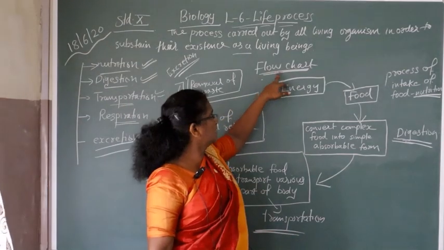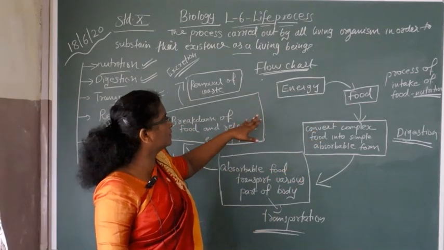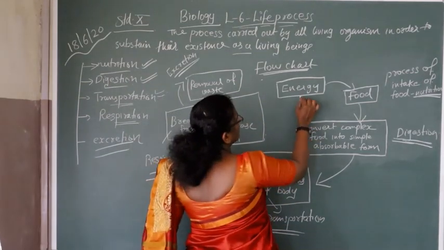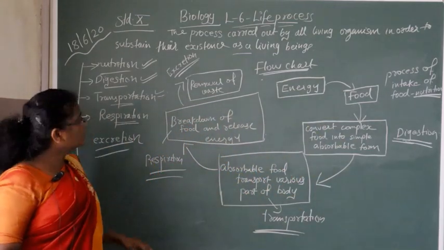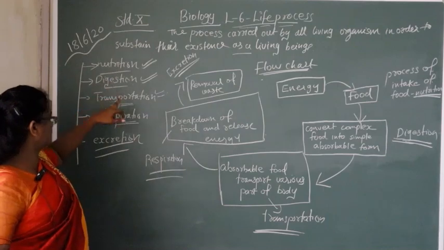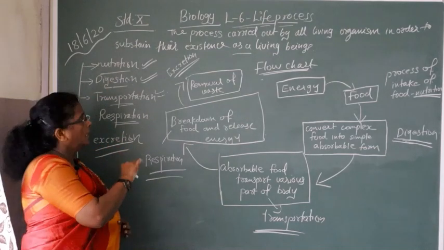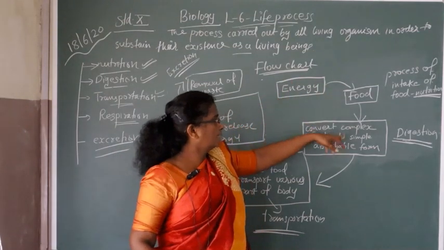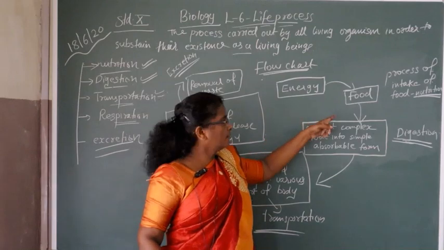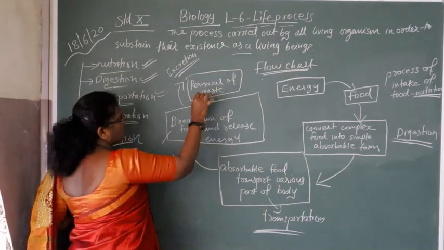Students, in this flowchart you understood all these life processes very well. All life processes take place inside the body: nutrition, digestion, transportation, respiration and excretion. When food is converted to energy, toxic and harmful substances are produced, and finally these wastes are removed.